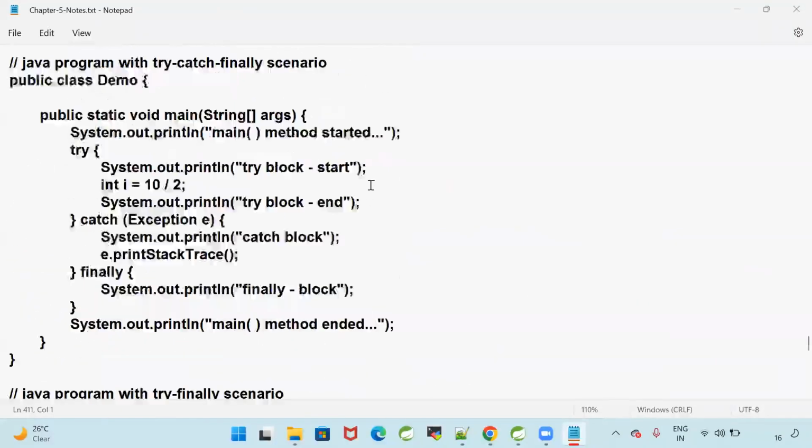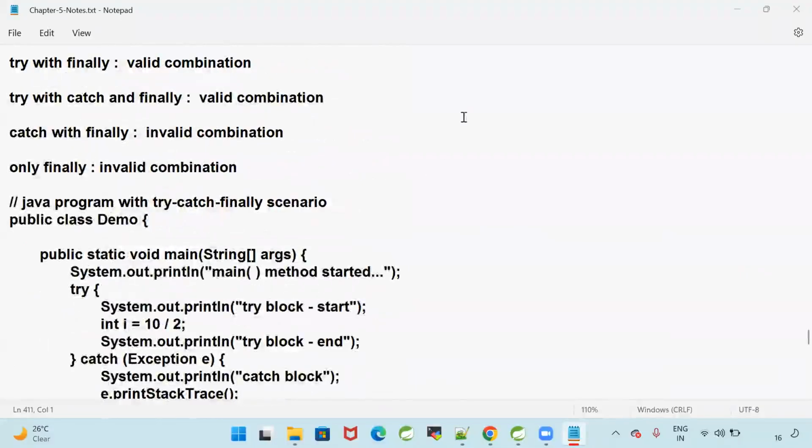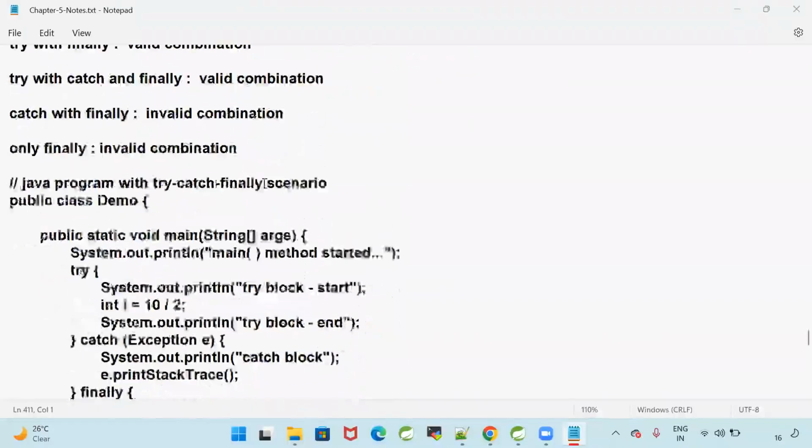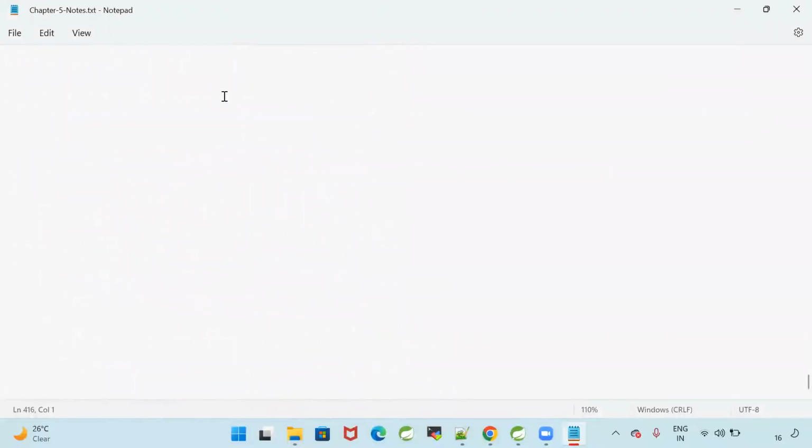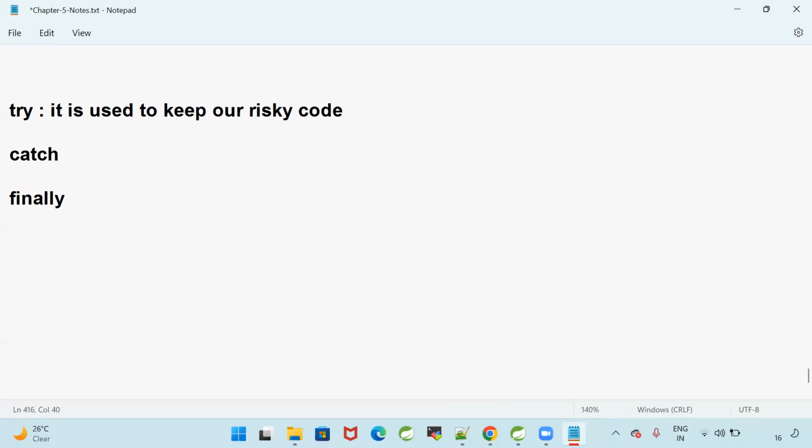In the last class, we discussed mainly three keywords. What are those three keywords? Try, catch, finally. We discussed the try keyword, catch keyword, and finally keyword. Can you tell me what is the purpose of try? It is used to keep our risky code.